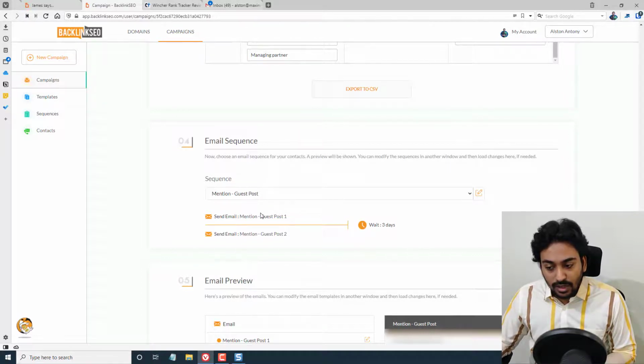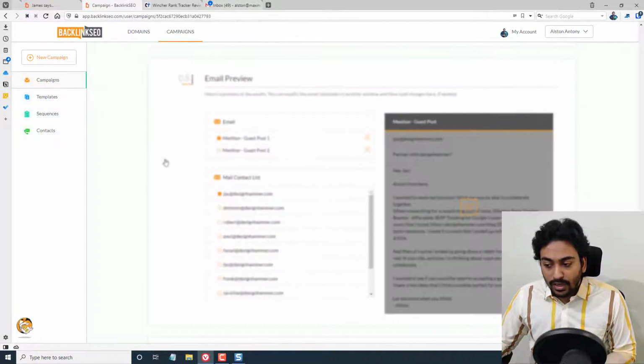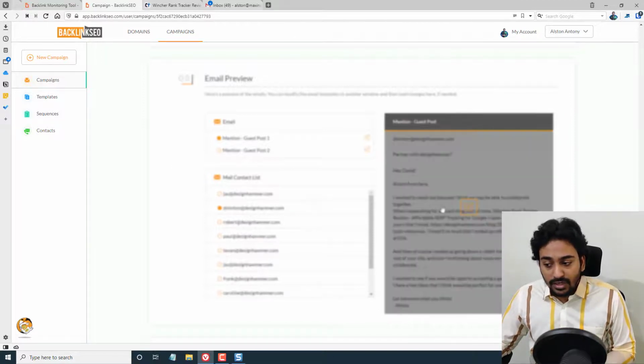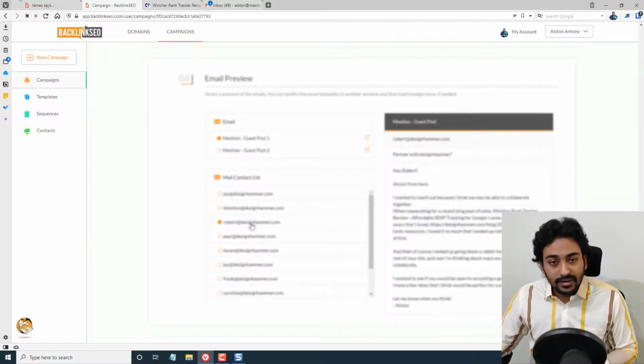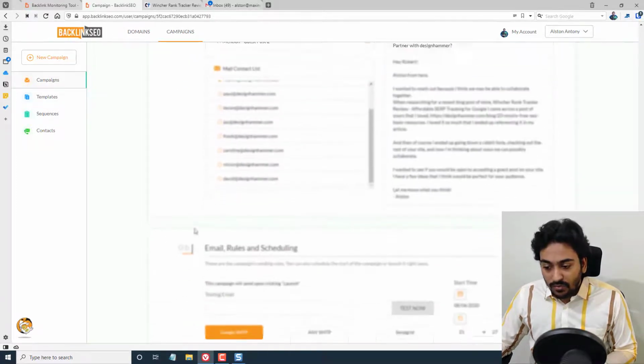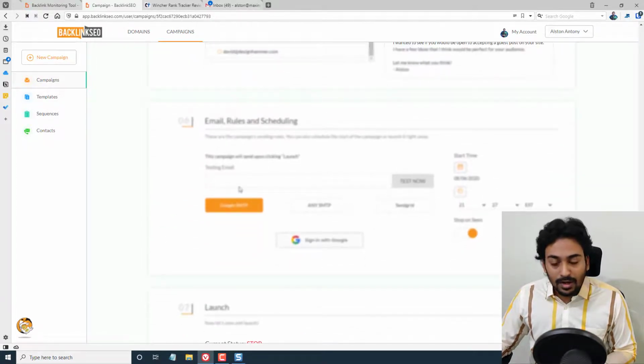In the first email here, it says wait for 3 days and send. You can set up these sequences from here. You can also preview the message you have written here. You can customize the message for each individual person, so you can add a little bit of personalization to get a more effective result for your outreach campaign. You can see all the data is from here. Once you have done that, you can schedule the email and everything from here.